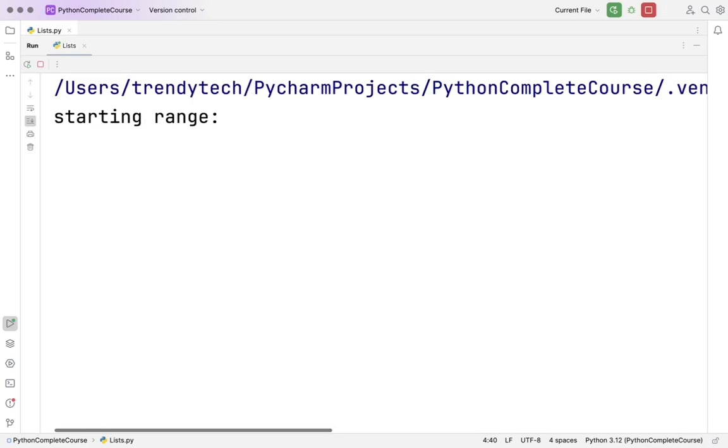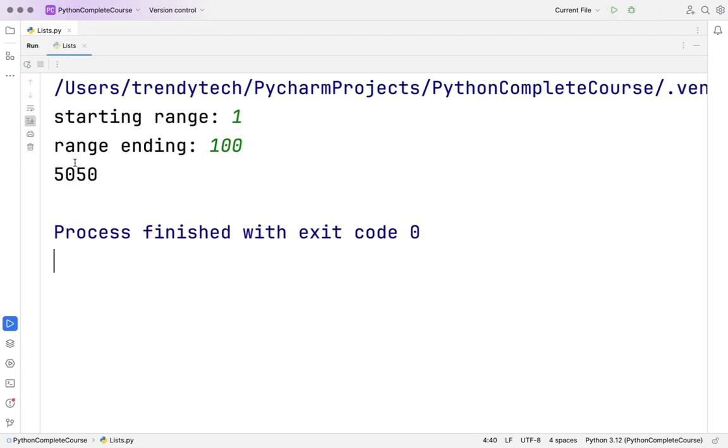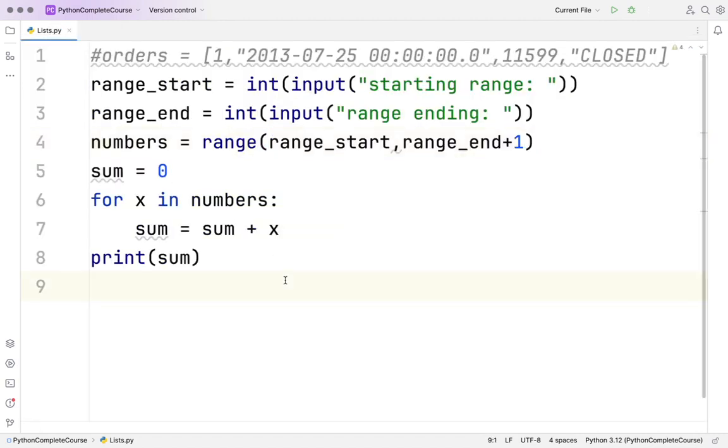Now, if I run this, starting range, let's say 1, ending range, let's say 100. I want to find the sum of first 100 numbers, and that is 5050. You can calculate, right? So that's an interesting thing that we have made. I hope this would make sense, right? Same way you can play around with a lot of other things, but that should give you an idea about how a for loop works.